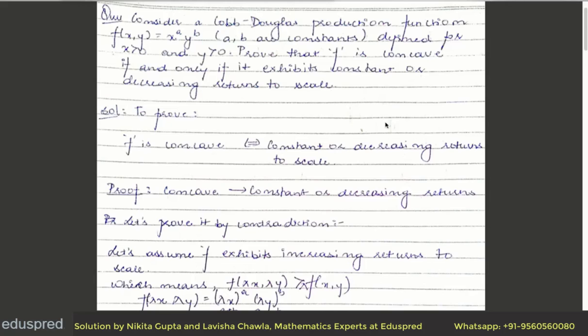In this video, we will be solving this question, which says: consider a Cobb-Douglas production function f(x,y) = x^a y^b, where a, b are constants, defined for x positive and y positive. Prove that f is concave if and only if it exhibits constant or decreasing returns to scale.